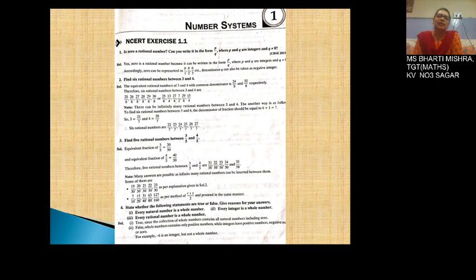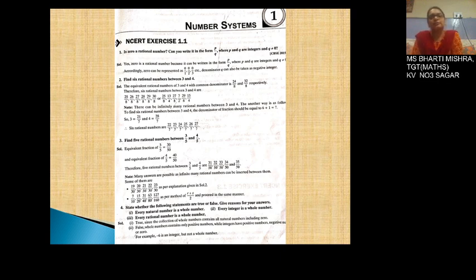So we will make equivalent fractions of 3 upon 1. See, 3 is a natural number, 3 is a whole number, 3 is a decimal number, it can be written as 3.0, and this is also a fractional number, or you can say the rational number. It can be written as 3 upon 1. Now making equivalent fractions, 3 upon 1 can be written as 21 upon 7 by multiplying both the numerator and denominator by 7.